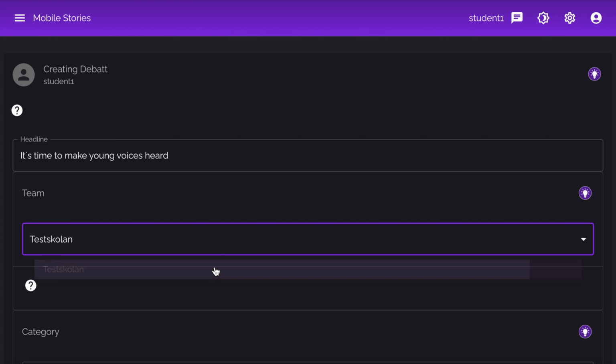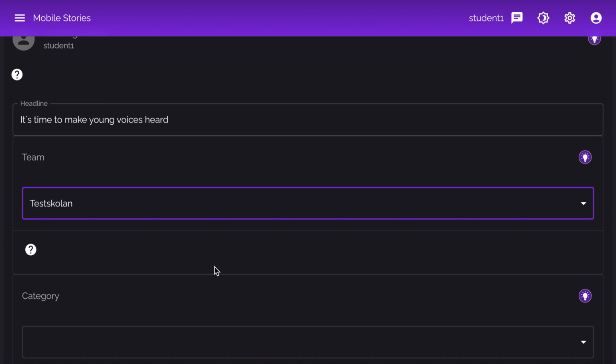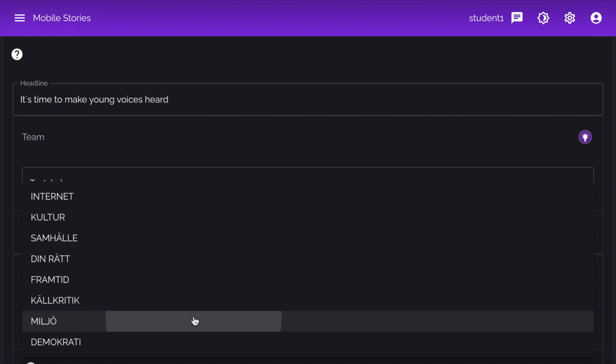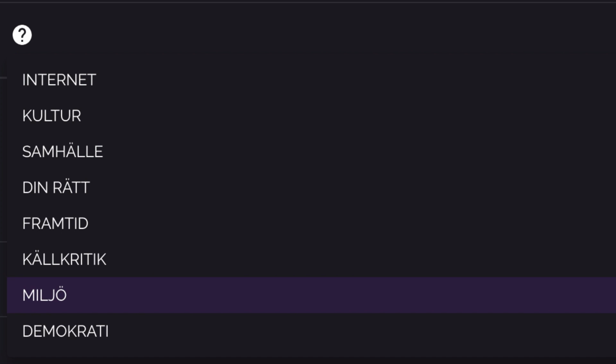Step 2. Select your team. You might only have one team to choose from here in the beginning. Step 3. Choose a category for your article. What is the most relevant subject for your article, for example, democracy, culture, or sports? Then click on the plus sign in the bottom right corner. Congratulations! You have started your first article.